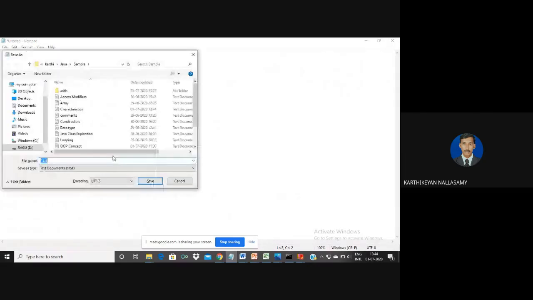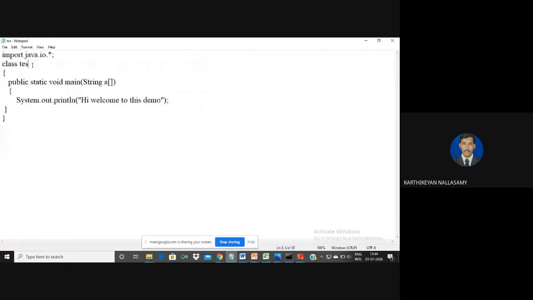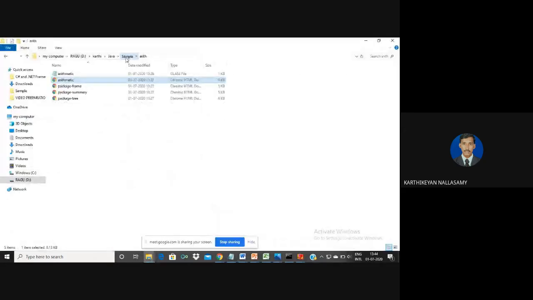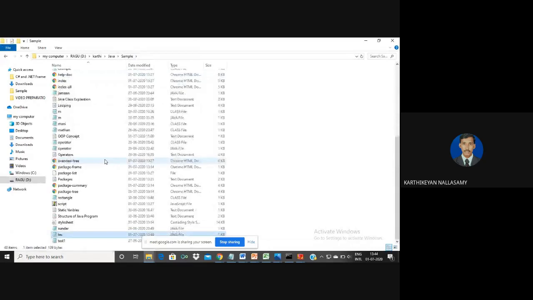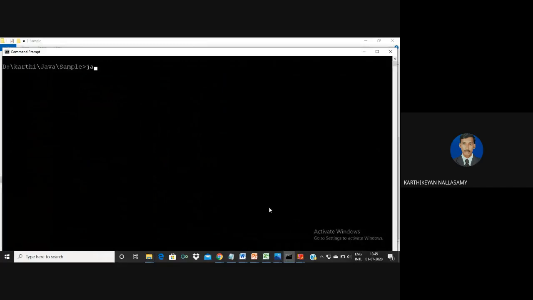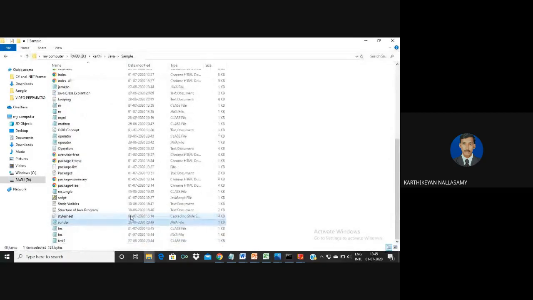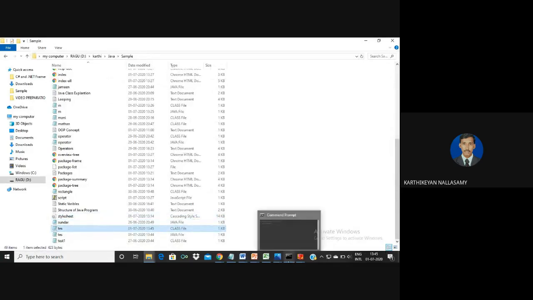My program is test.java. Here my class name is test. Before that, you can check whether there is any file called test.java. Only the .java file is there, and no test class file yet. So now I'm going to compile. javac test.java. Wait for the compilation process to complete. Once it is successfully compiled, test.class will be created automatically. We can check that the class file is created.